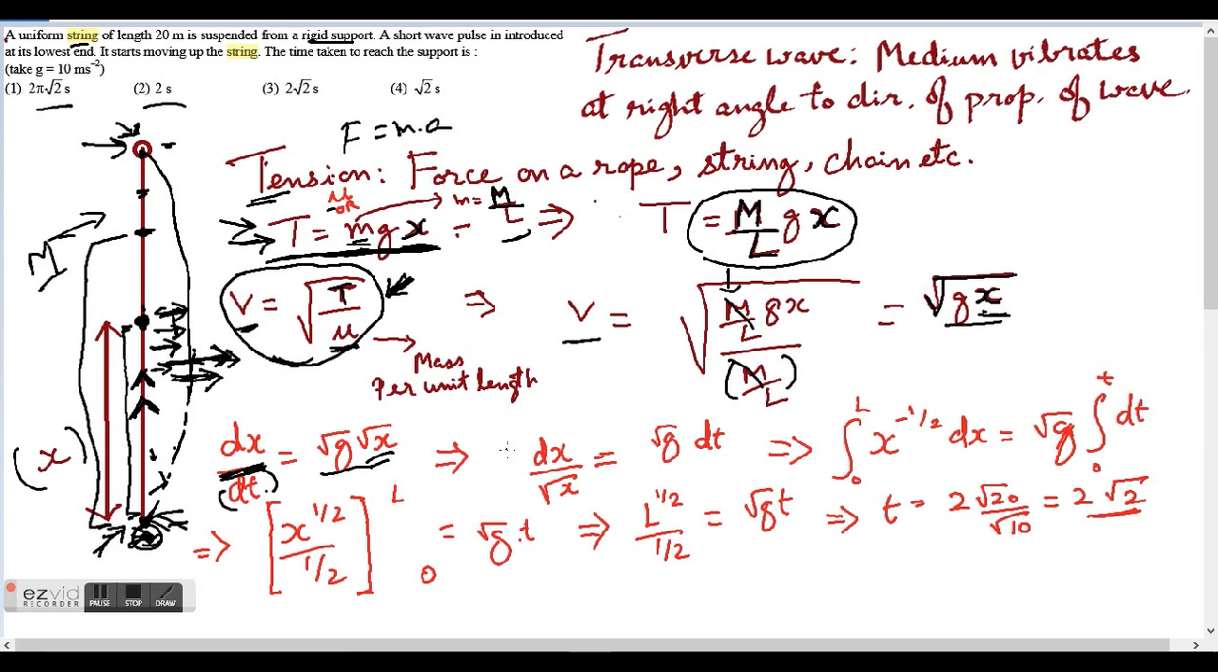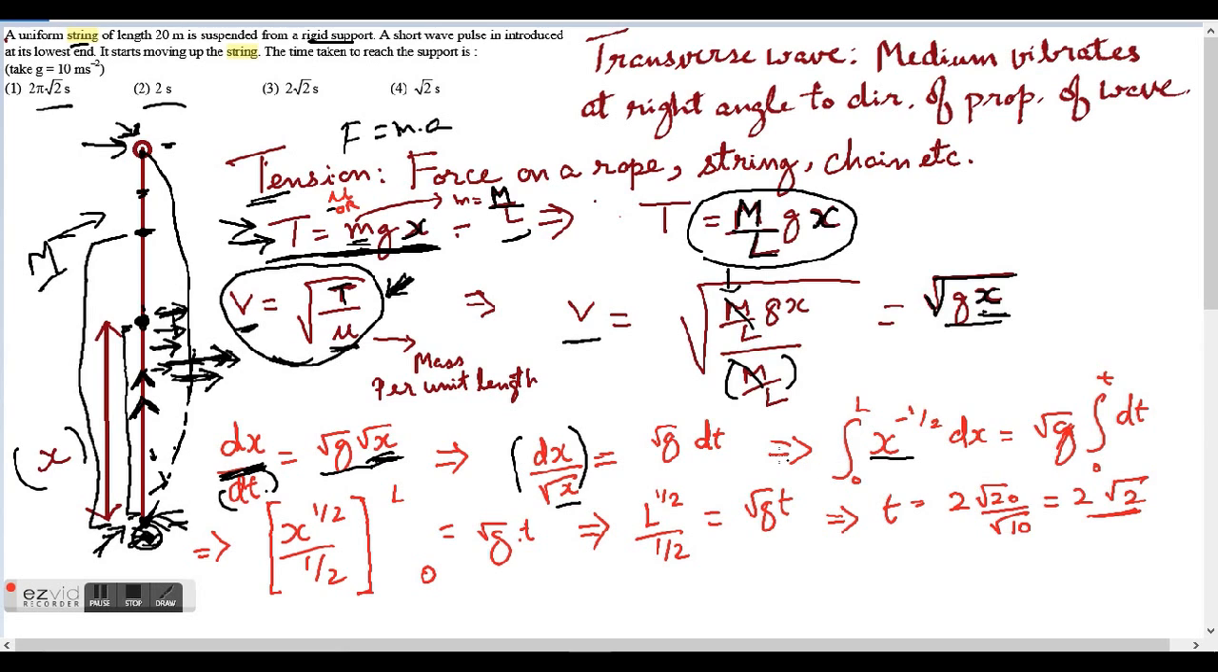To integrate, let us first get all the expressions to one side, as we do in mathematics. So let me divide both sides by root x. So dx by root x is what I'll get, which is equal to square root of g times dt. Now what is root of x? I can also write root of x as x to the power 1 by 2, or if I take it to the numerator, I can write x to the power minus 1 by 2 dx.